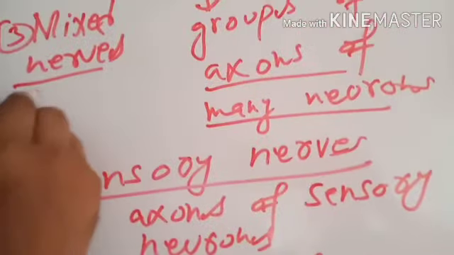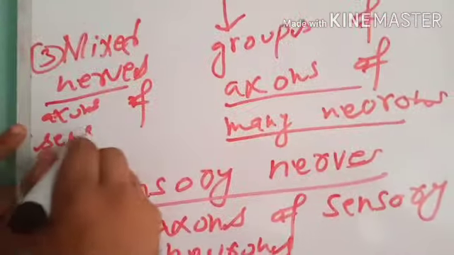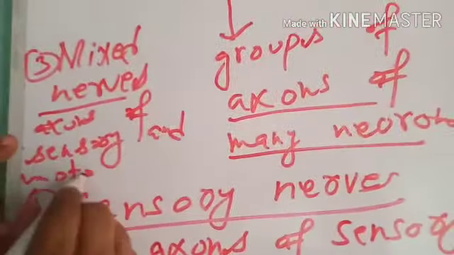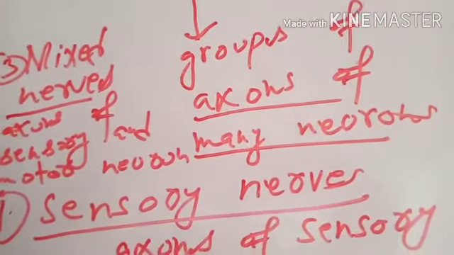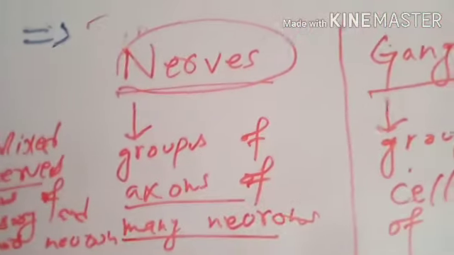Mixed nerves consist of the axons of sensory neurons and motor neurons. You must differentiate between nerves and nerve cells.